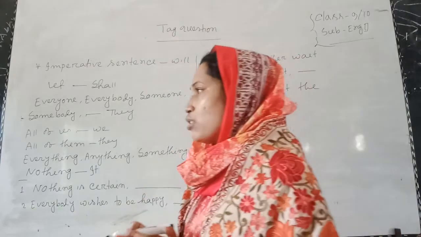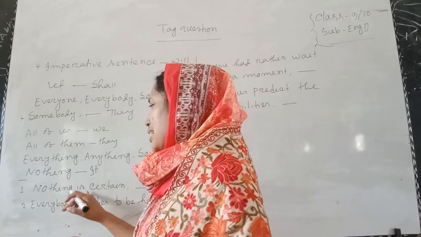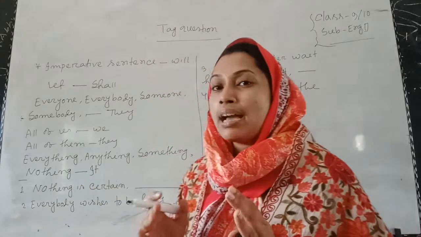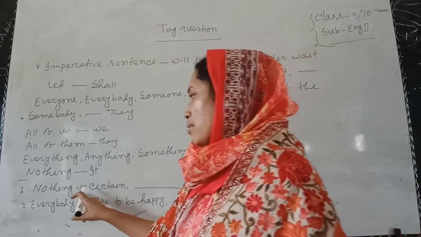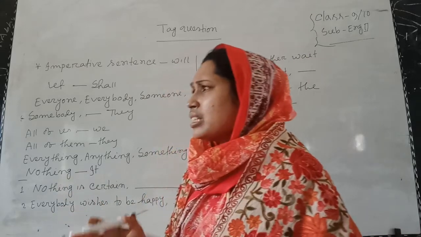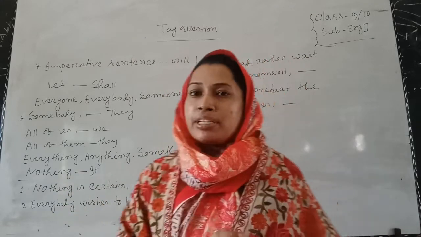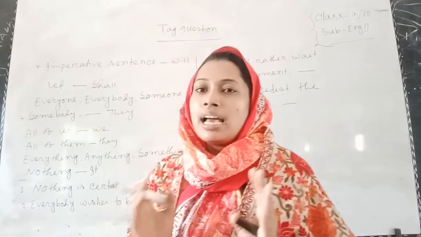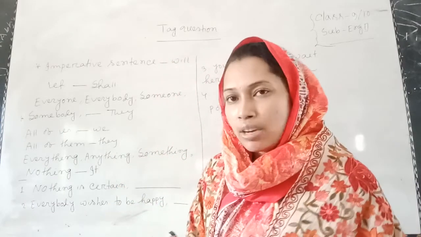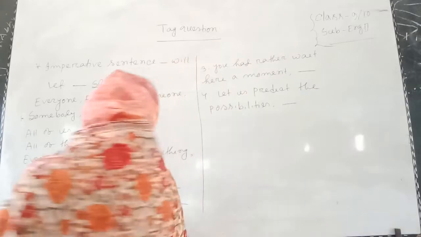If any kind of auxiliary verb is present in the statement, then we will have to take that auxiliary verb, and if the statement is affirmative, then the tag will be negative, and if the statement is negative, the tag will be affirmative. So, nothing is certain.